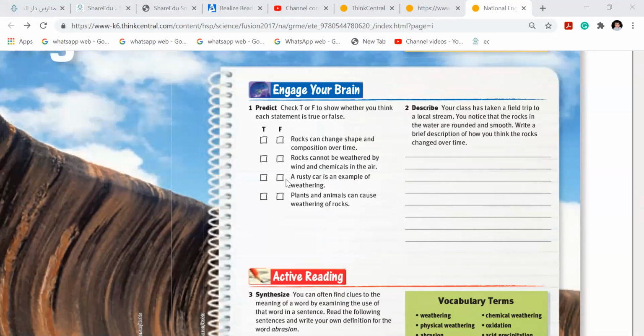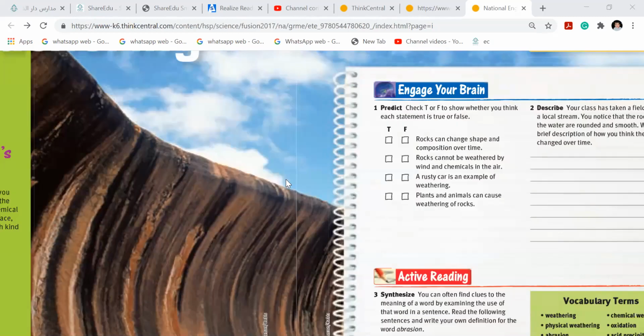So rocks can change shape and composition over time. Rocks cannot be weathered by wind and chemicals in the air. It's false. They can be weathered. They can be broken by wind and also chemicals. A rusty car is an example of weathering. Girls, is a rusty car an example of weathering?